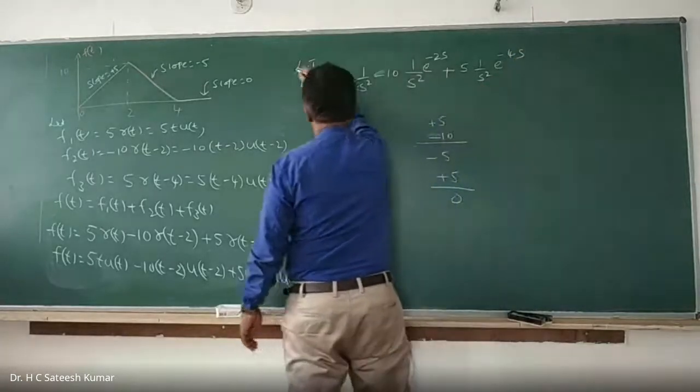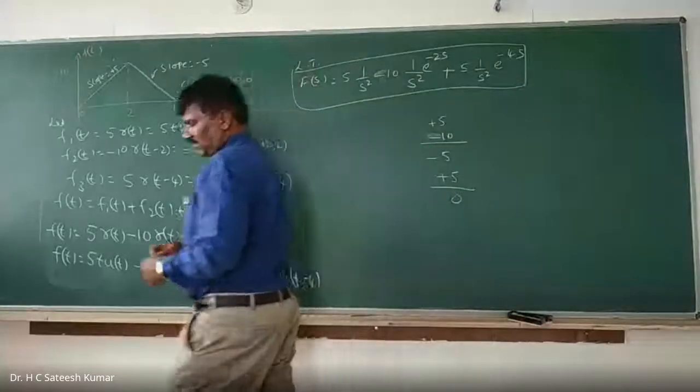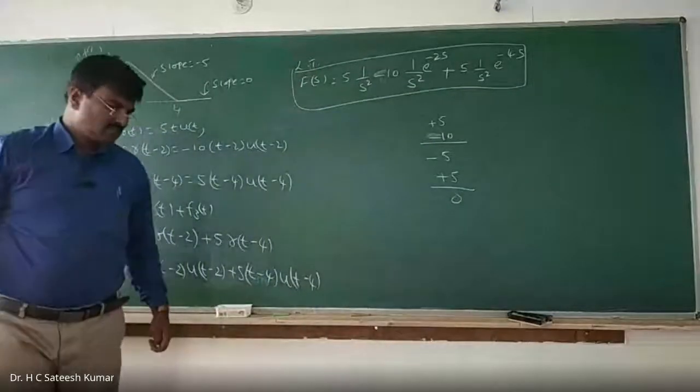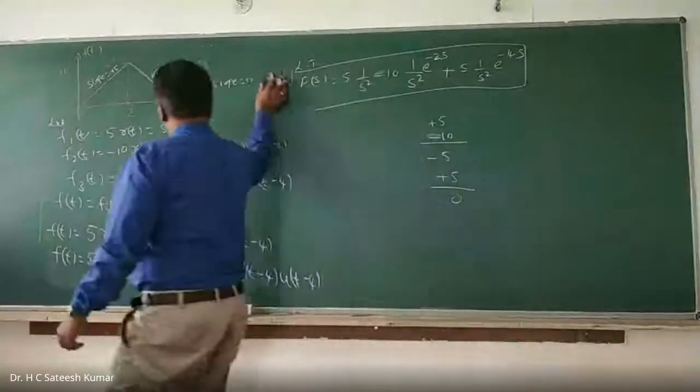That's it. That is how we should do it. That is the way we should do the problem. It is a very easy one. Now let us move on to one more problem.